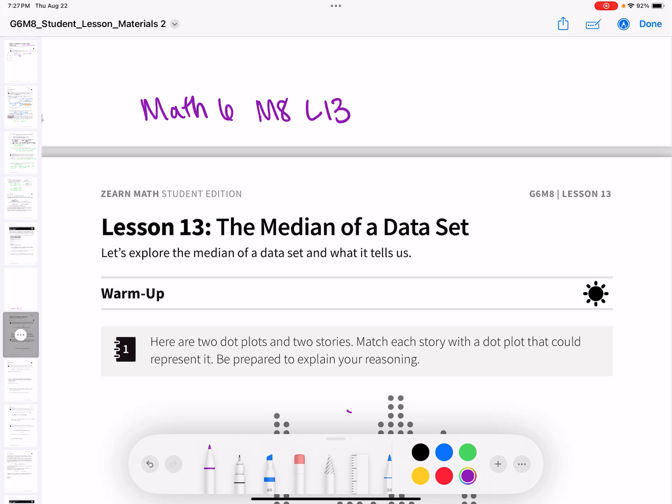All right, today we are doing Math 6, Mission 8, Lesson 13. The median of the data set. That is a new word for us. So we're going to get into this lesson a little bit and then get a definition of median.